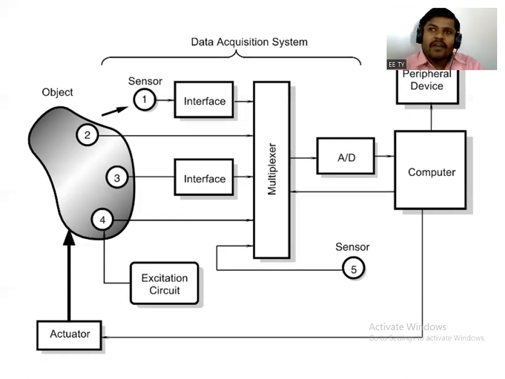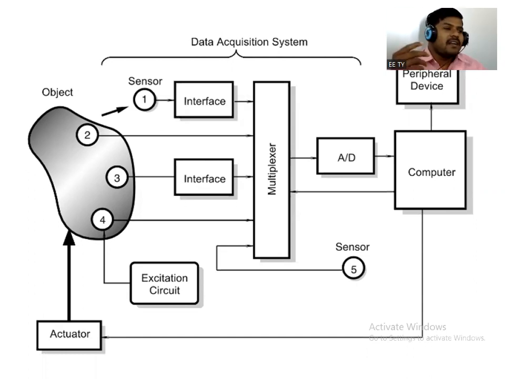See, generally the sensor is one part of a complex, a part of one large system. It will come along with a data acquisition system. That means a number of equipment can be required.